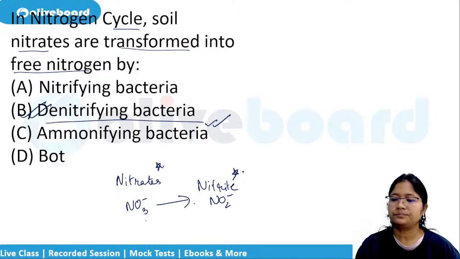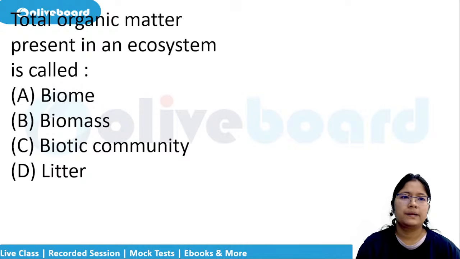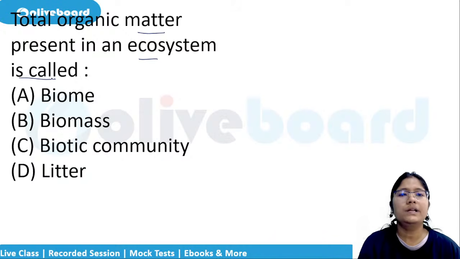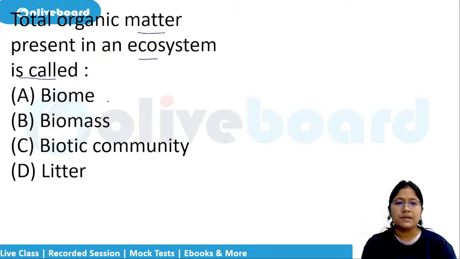All right. Next question. Total organic matter present in an ecosystem is called total organic matter, which is present in an ecosystem. Is it biome? Biome is already the largest one which can be possible. What is biomass?